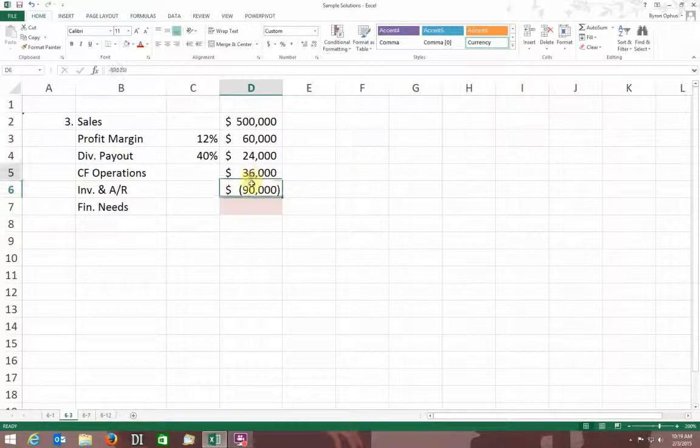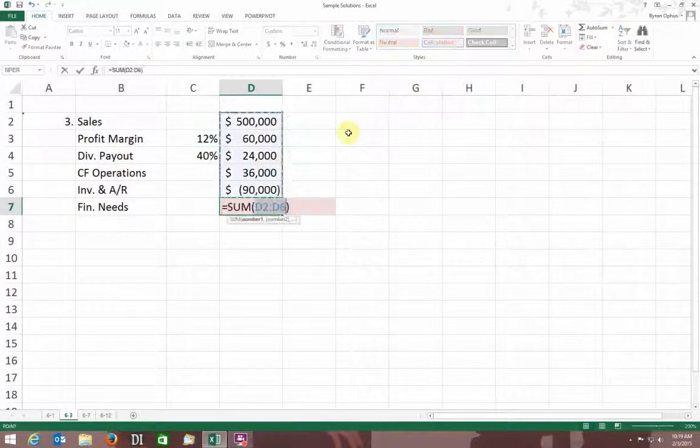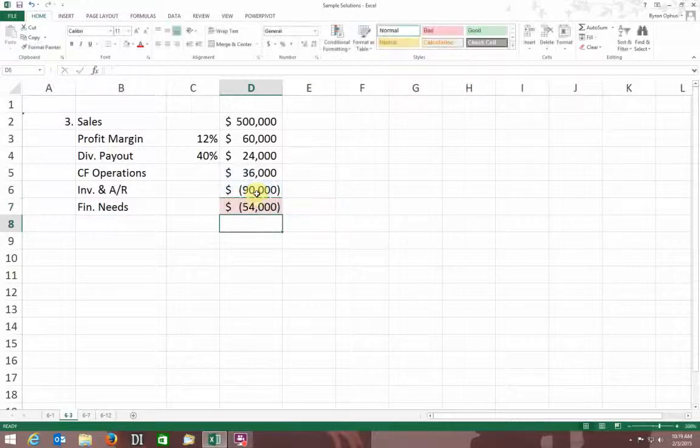So I've got a positive 36 and a negative 90. I can just sum those two. And I end up with my financing needs are $54,000. I would have a negative cash flow of $54,000.